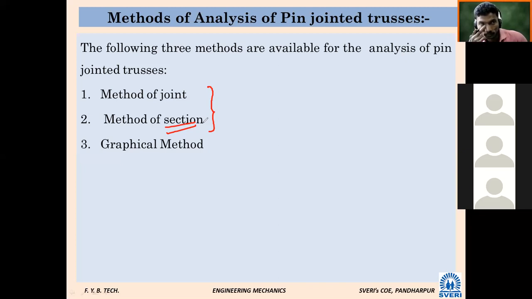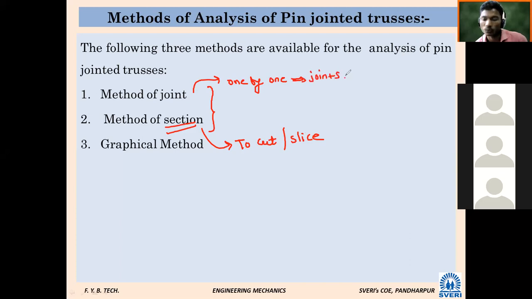Section means to cut. Meanwhile, you can remember, section means to cut. We are going to cut the frame, meaning we consider a particular part of the frame. That is the latter part. In method of section, we cut, or another name is slice. Slice or cut, one and the same. We cut the frame and analyze. In method of joints, one by one we consider joints and analyze the frame. So this is our theory.